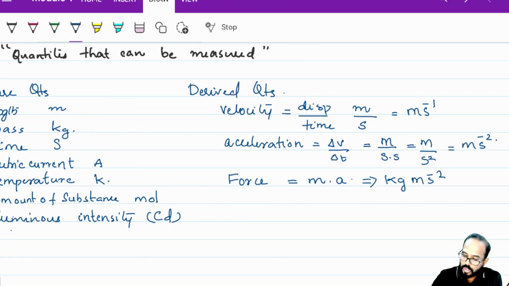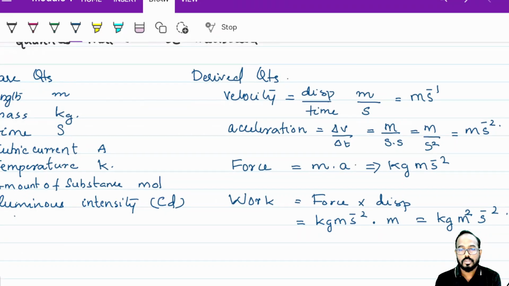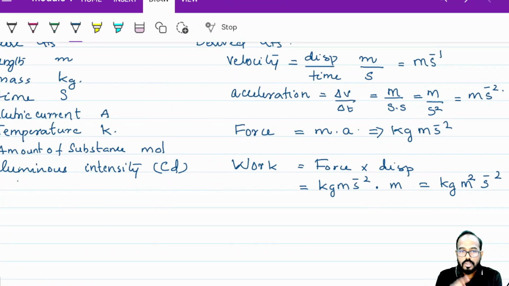One more example: you know that work is equal to force into displacement. So force is what? Kilogram meter per second square, it's already derived, multiplied by displacement. Displacement means length, so meter. This will be kg meter to the power 2 second to the power -2. Understood? So these are the derived units.